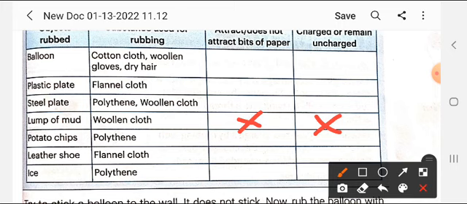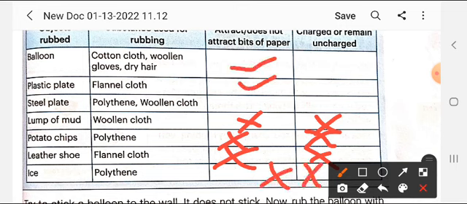Next one, potato chips and polythene, this also not, student. Leather shoe and a flannel, this is not, and could also not be done. So only these could be done, student. These could acquire charges and they can attract the objects.